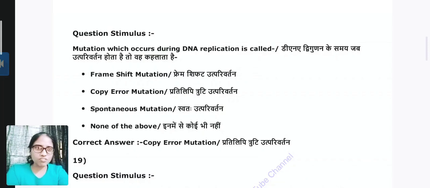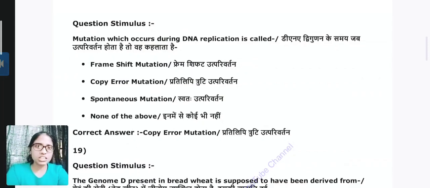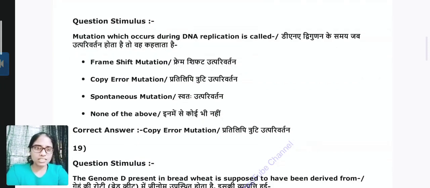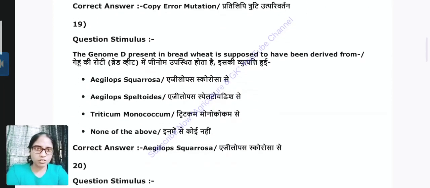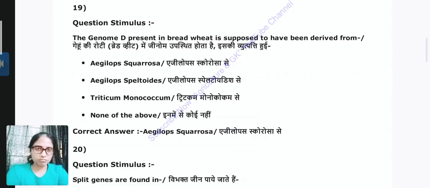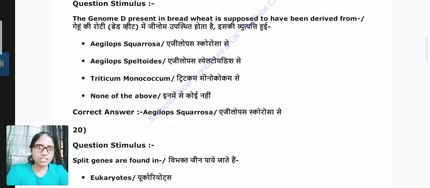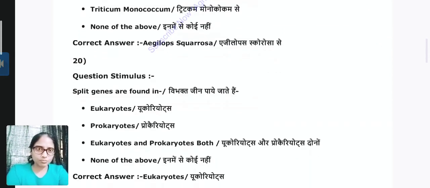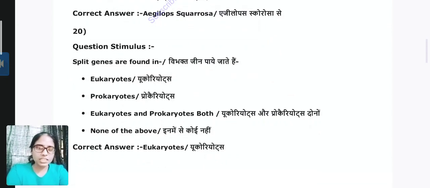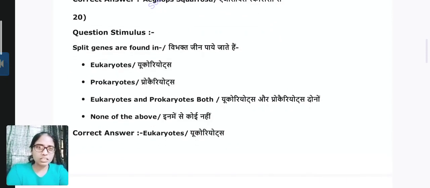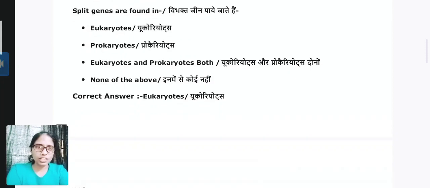Next question. Mutation which occurs during DNA replication is called. Answer is copy error mutation. Question 19. The gene present in bread wheat is supposed to have been derived from. Answer is Aegilops squarrosa. Question 20. Split genes are found in eukaryotic organisms.